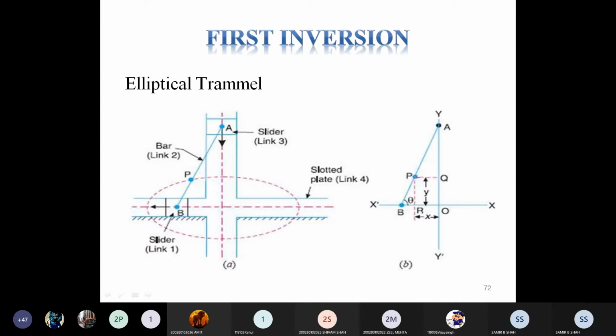Now start with the first, that is the elliptical trammel. You can see the diagram, which shows the dotted path of motion, which is considered elliptical. I will show you the animation also. Then you will probably understand how it is considered an elliptical path.